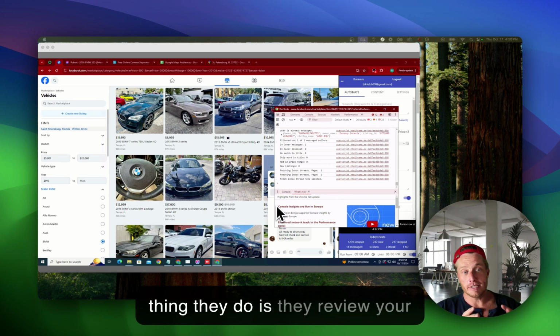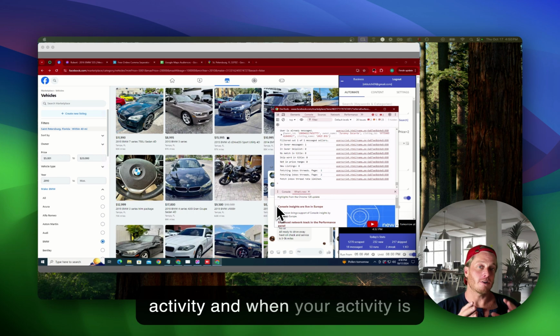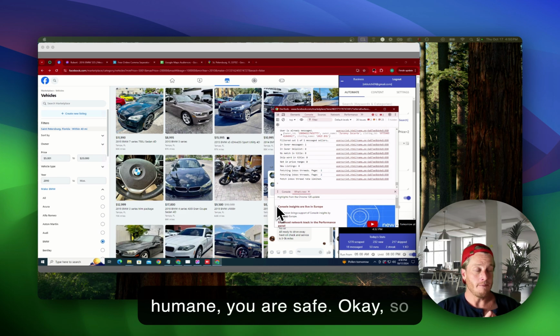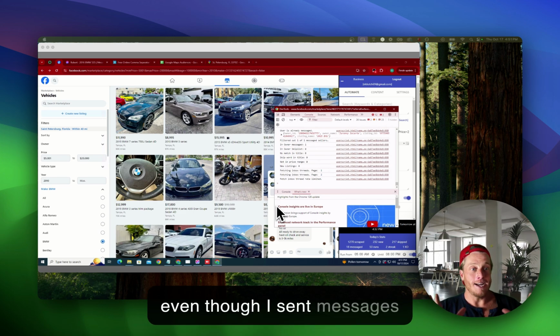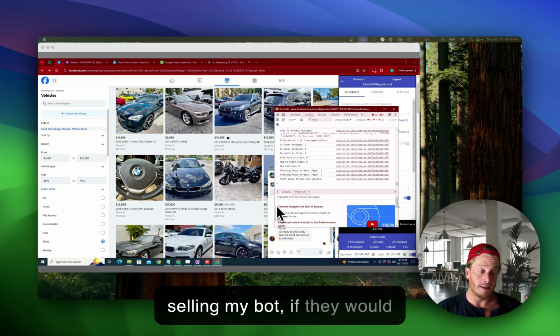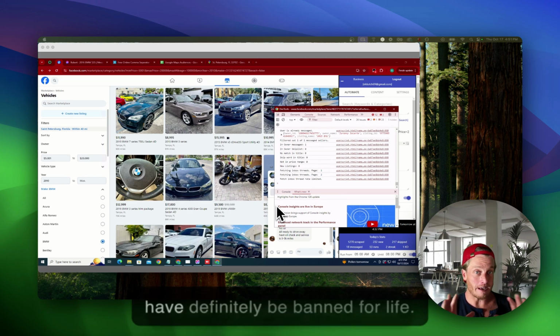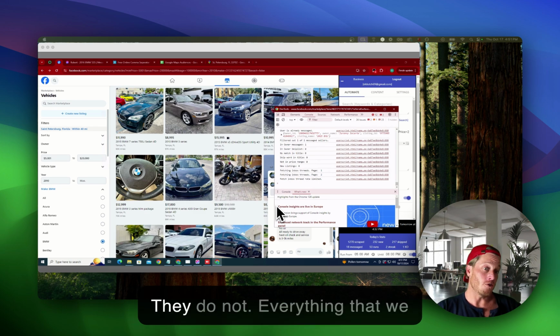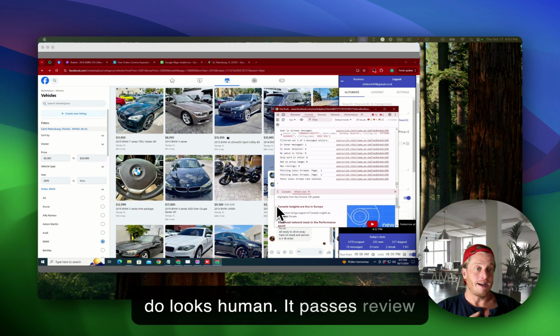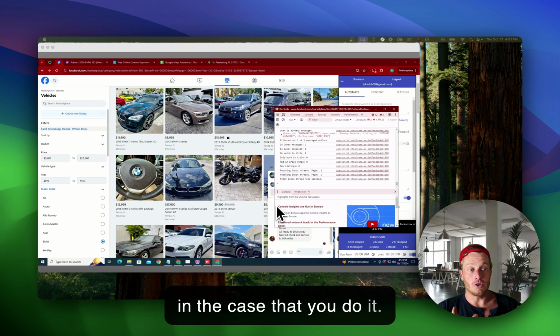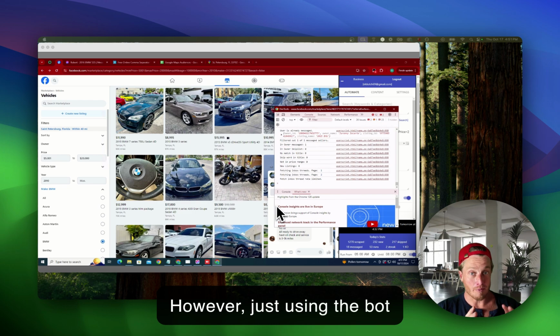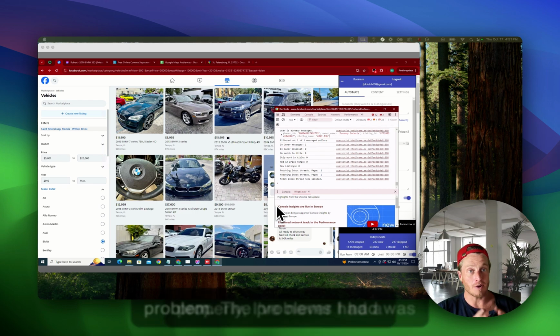But the first thing they do is they review your activity, and when your activity is humane, you are safe. Even though I sent messages selling my bot, if they would review my messages, I would have definitely been banned for life. They do not. Everything that we do looks human. It passes review in the case that you do it. However, just using the bot properly, I've never had a problem.